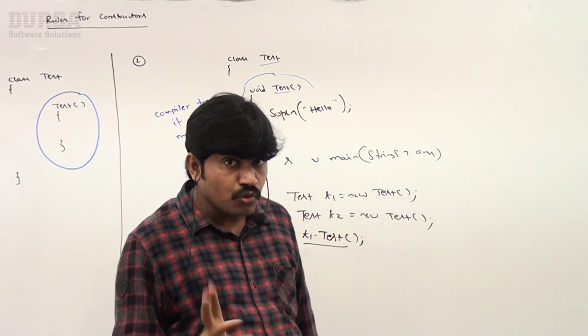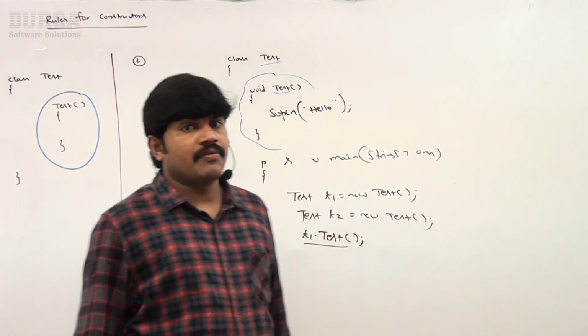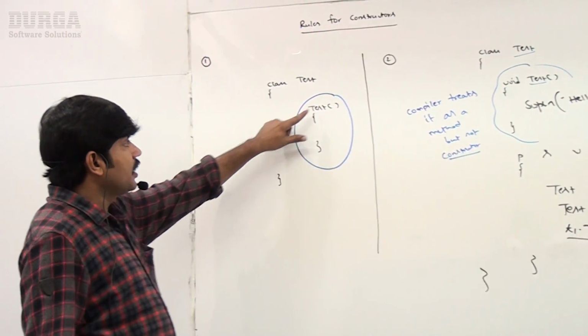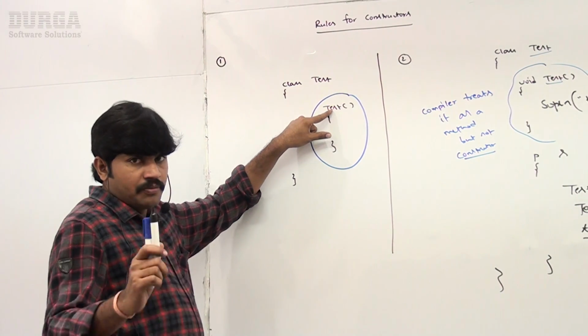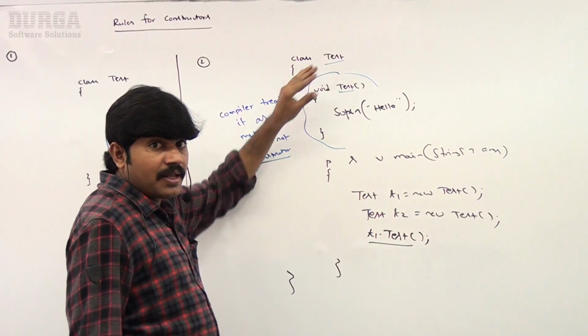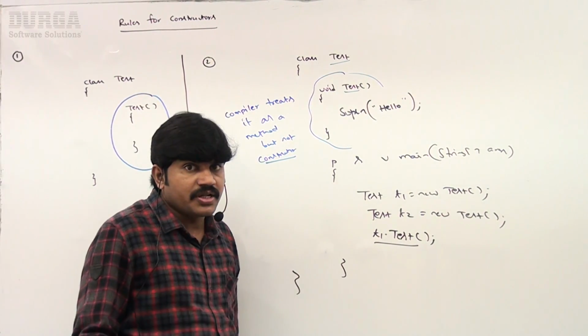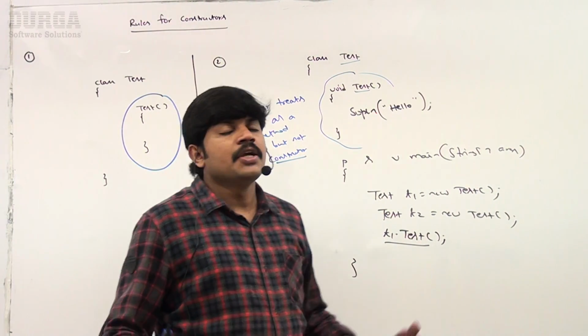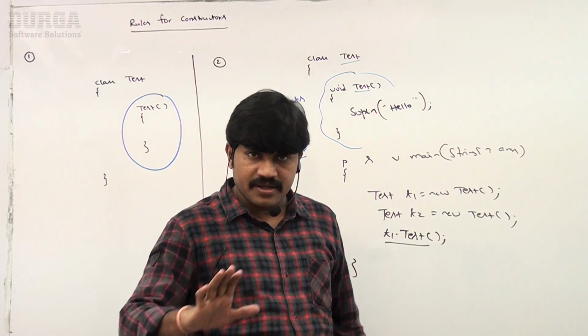The first two rules related to constructors. What is the first rule? The name of the class and the name of the constructor must be the same. What is the second rule? The return type concept is not applicable for constructors. By mistake, if you try to declare a return type, it will become a method but not a constructor. Clear?